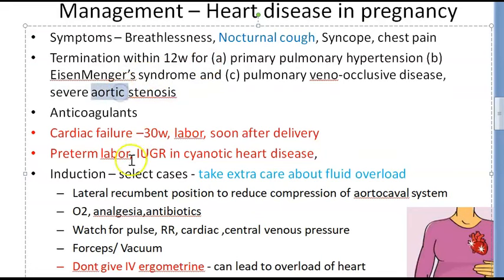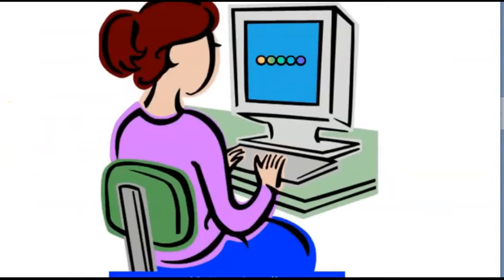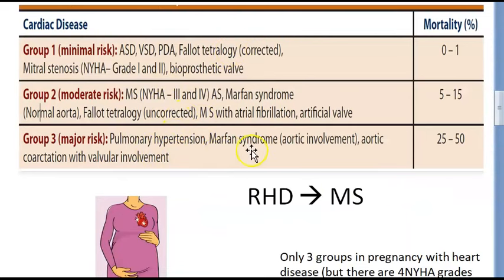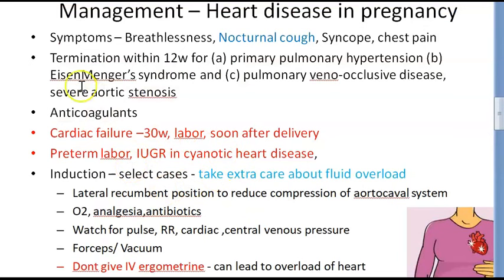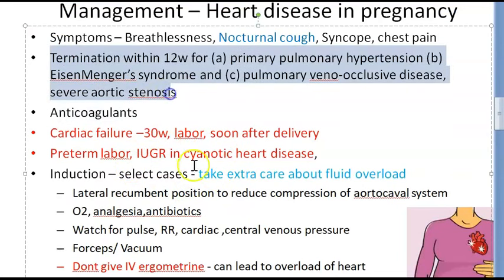Whenever there is aorta involvement, they seem to be taking more stress, right? Can you feel that? Whenever there is aortic involvement, there are major risks that they told you, right? Group 3. So look here. See? Aortic involvement. They seem to be taking it as a major risk, okay? So here we have seen termination can be offered to these people.